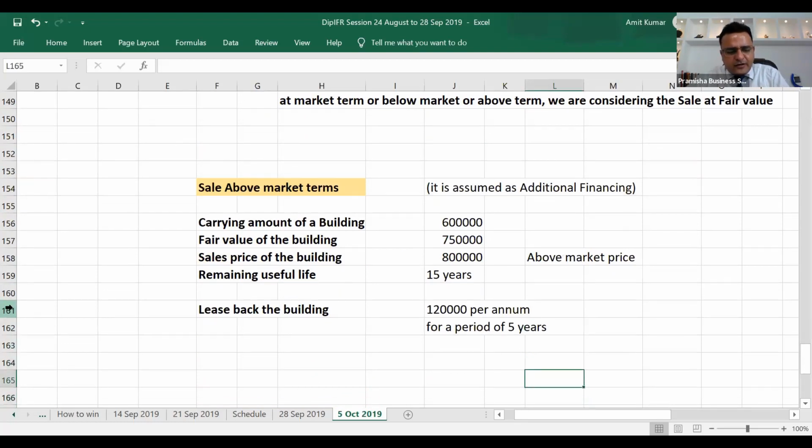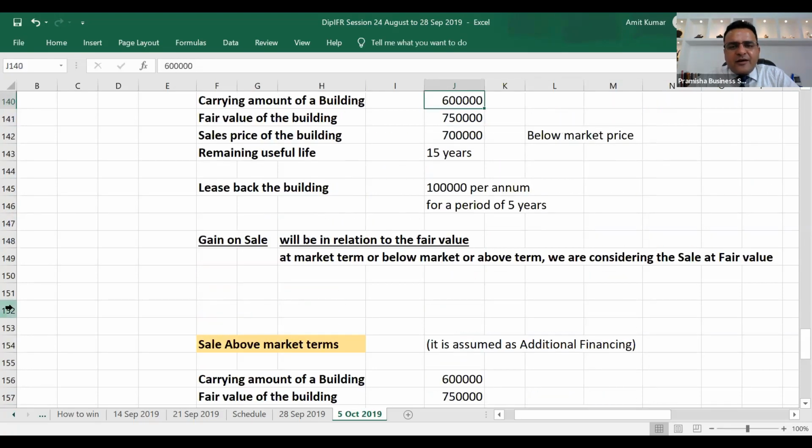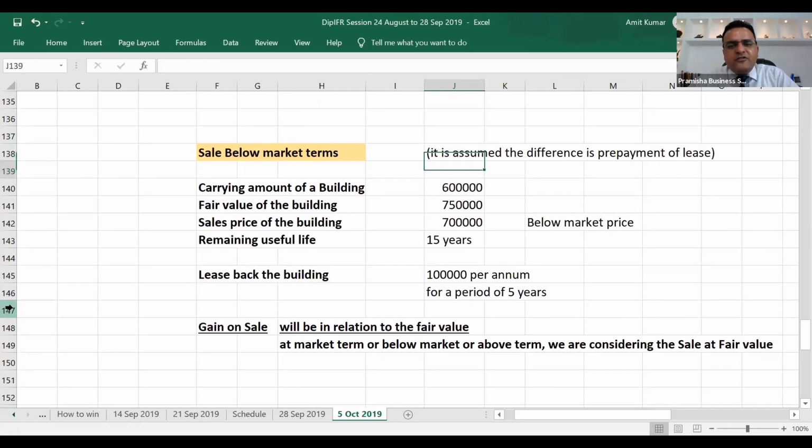Can you think about it? When carrying amount of a building is 6 lakh, fair value in the market is 750. If they agree to pay lesser than the market, the other party will say, okay, we'll assume it as our first installment.